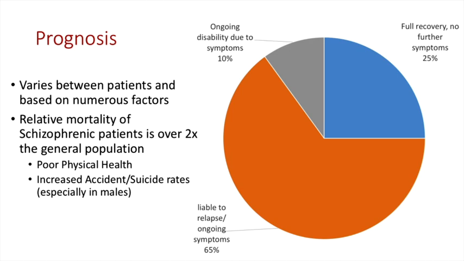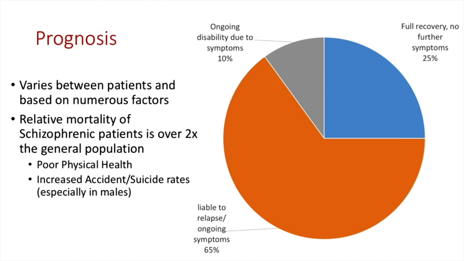Moving on to prognosis, this varies vastly between patients and is based on numerous factors. The relative mortality of schizophrenic patients is over 2 times the general population, and this is due to poor physical health and things like increased accidents, as patients with psychotic illnesses are more likely to take risks, and increased suicide rates, especially in males.